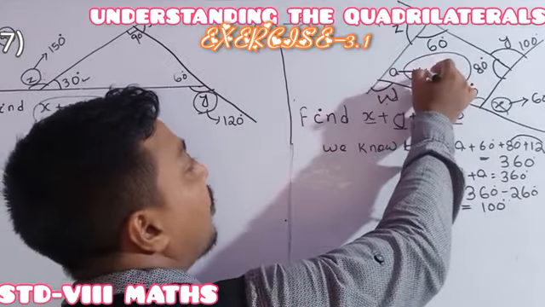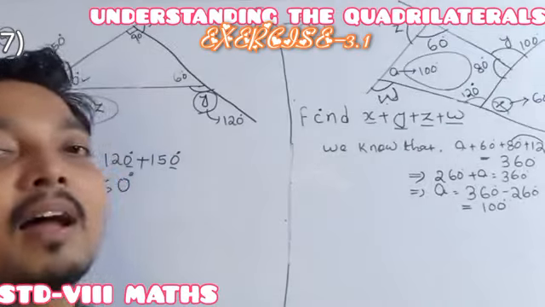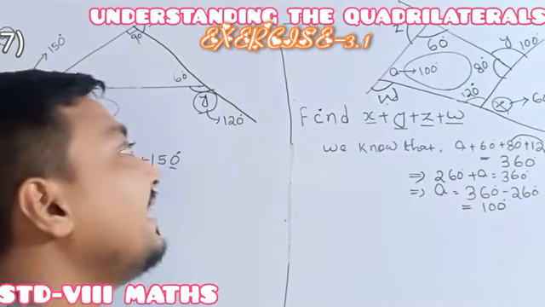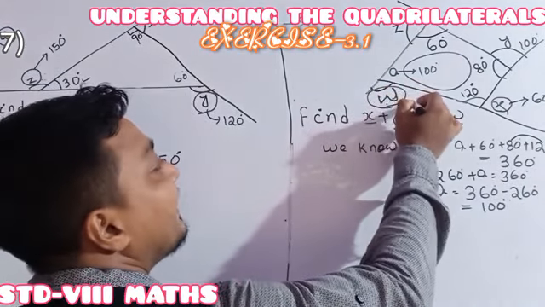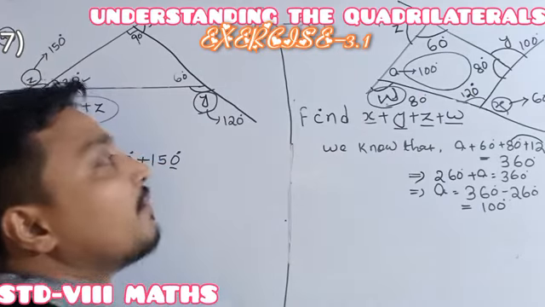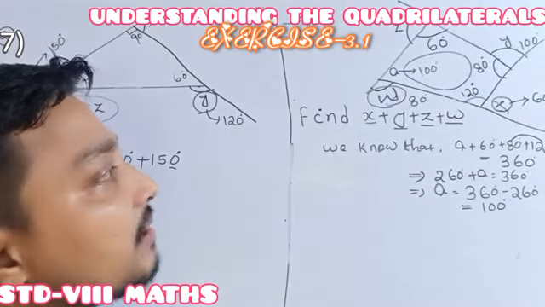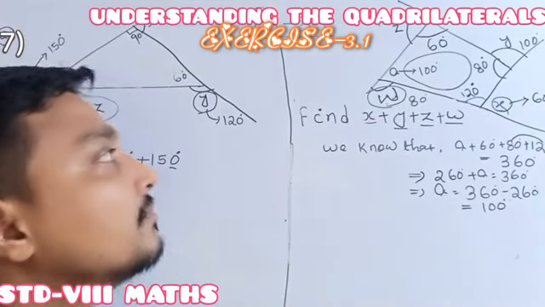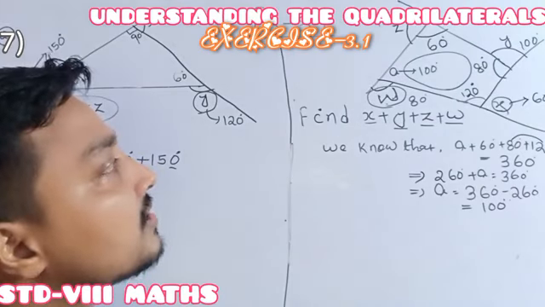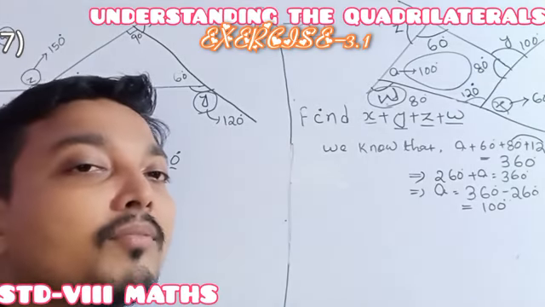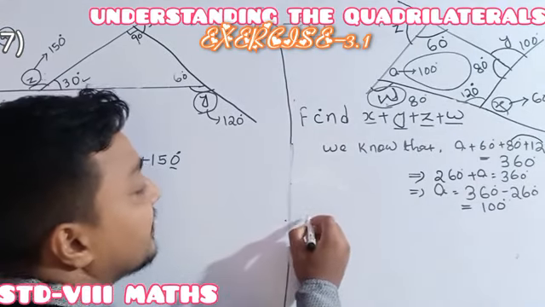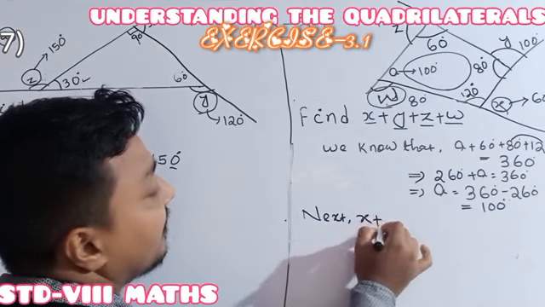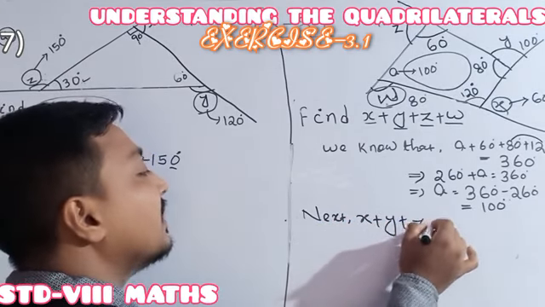See, this one is 100 degrees. It means one of the interior angles is 100 degrees, for which its exterior angle will be 80 degrees. We got W as 80 degrees. Ready? So individually we got the values of X, Y, Z and W. Next step is we have to add X, Y, then Z, then W.